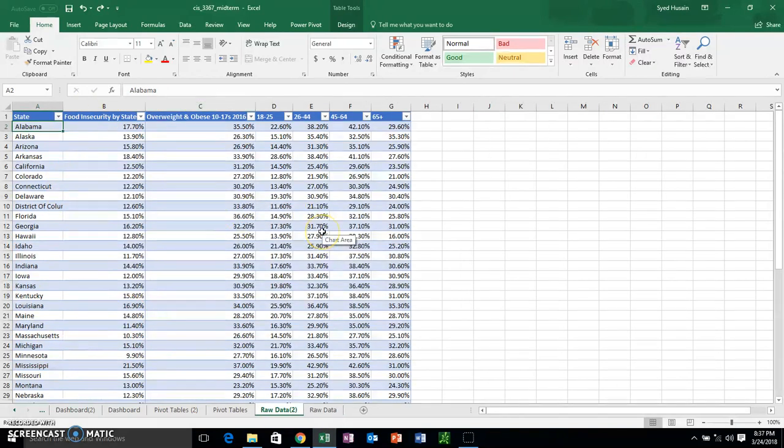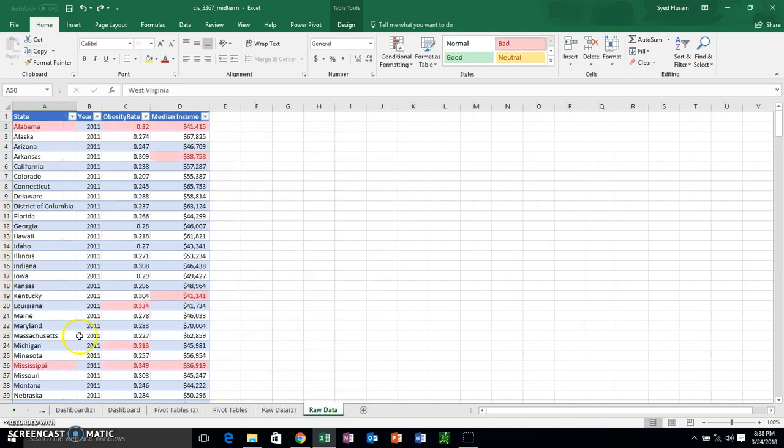Going towards my second data set, I'm going to be showing the obesity rate of different age groups. The reason why I chose these different age groups is because I feel like they represent different lifestyles and different choices when it comes to food. I also want to include food insecurity by state. To understand what food insecurity is, it's defined as a state of being without reliable access to a sufficient amount of affordable, nutritious food. This means that they can't afford the high quality meats and groceries. They have to find cheaper alternatives, which are often unhealthy, aka McDonald's.